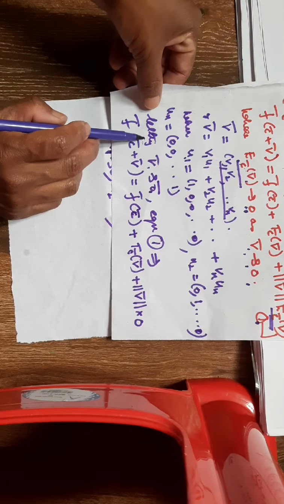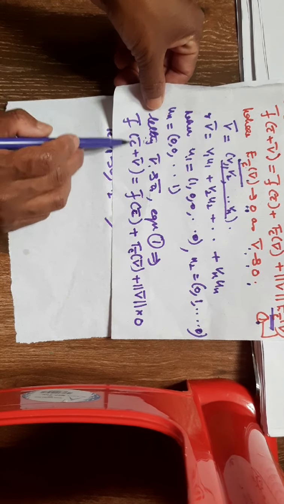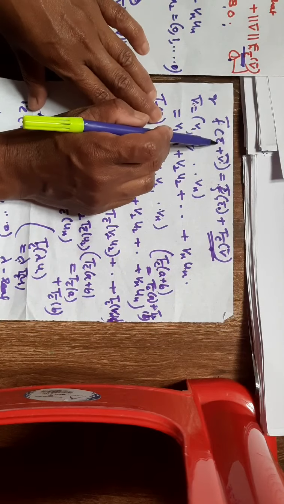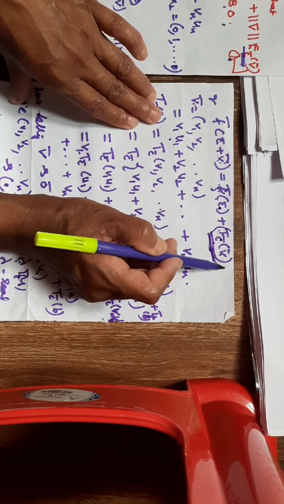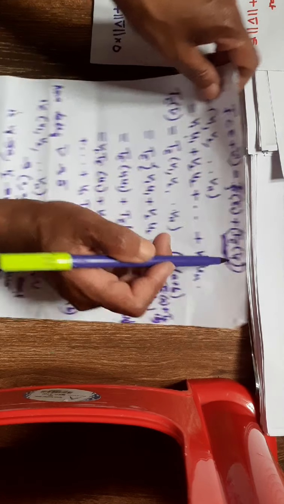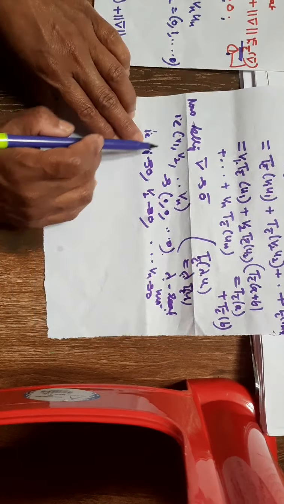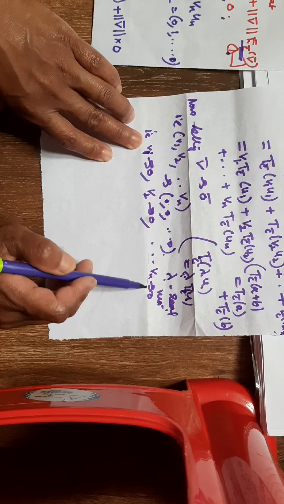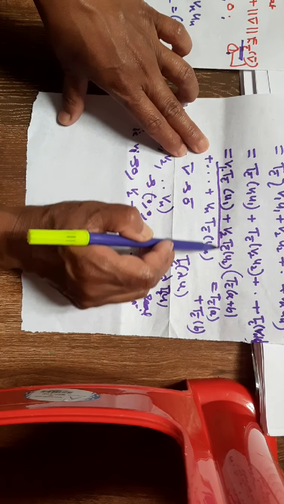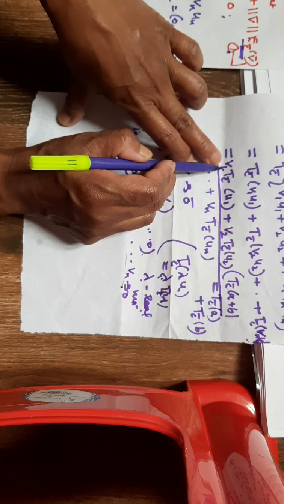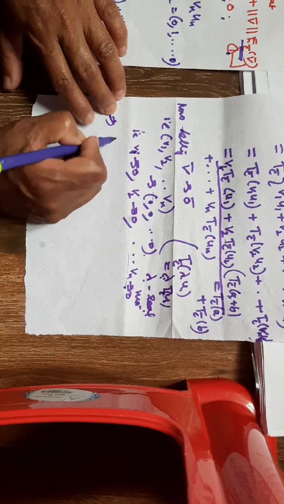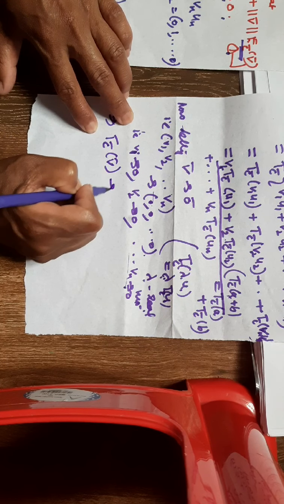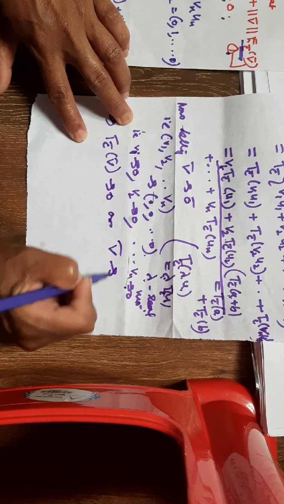So now you see that by letting v bar tend to 0 bar, equation 1 reduces to this: f bar of (c bar + v bar) is equal to f bar of c bar plus Tc bar of v bar. Now we need to show that this also tends to 0 as v bar tends to 0. From here you see that as v bar tends to 0 bar, v1 tends to 0, v2 tends to 0, ..., vn tends to 0. That means this last relation becomes 0: v1 becomes 0, so 0 into this will be 0, plus 0 into this will be 0. So this implies that Tc bar of v bar also tends to 0 as v bar tends to 0.